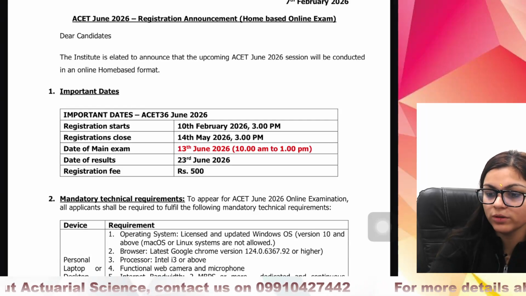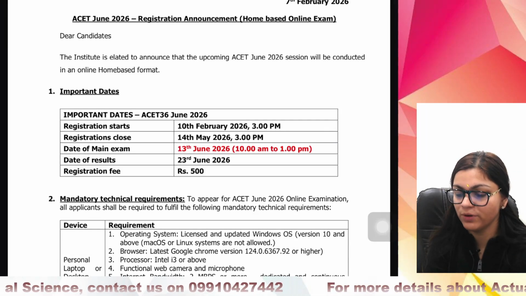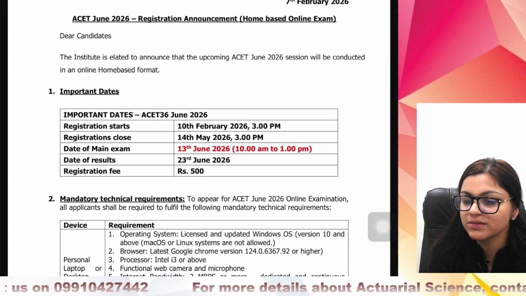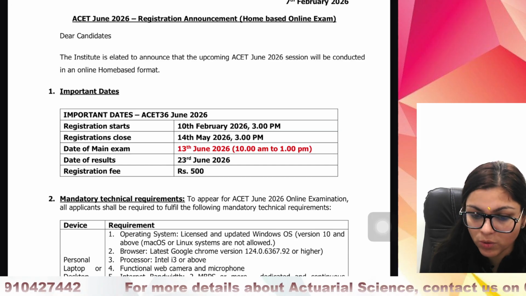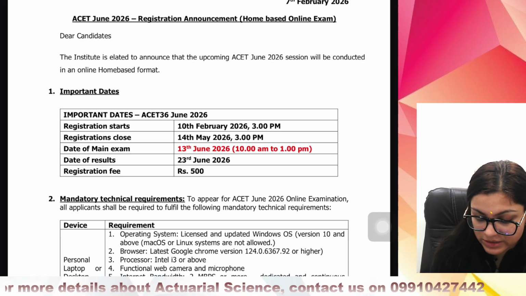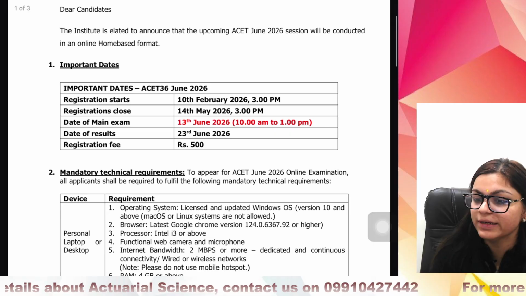Hi guys, this is the session basically for all ASET June 2026 planners. Basically, we will be discussing what is expected from you and how we will be proceeding for ASET June 2026. So this is the latest announcement related to the ASET exam.